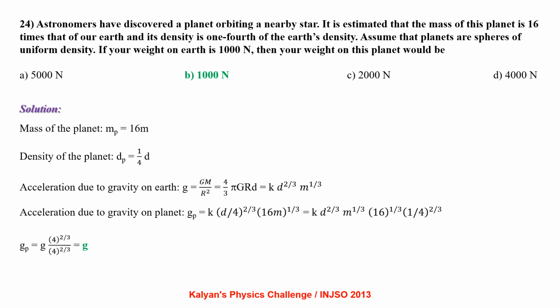Acceleration due to gravity on the planet is g planet equal to k times d by 4 power 2 by 3 into 16 m whole power 1 by 3. By taking the ratio, we have g planet equal to g times 4 power 2 by 3 by 4 power 2 by 3, which is equal to g. So the weight on the planet is also equal to 1000 Newton.